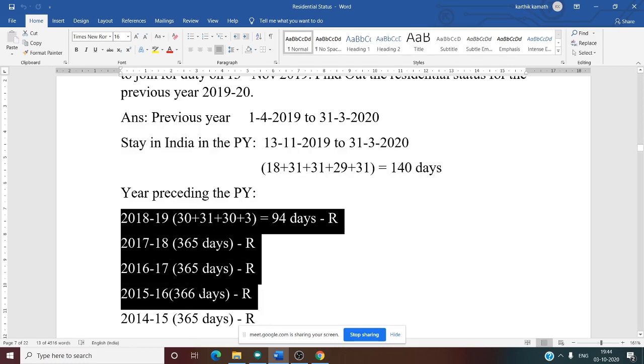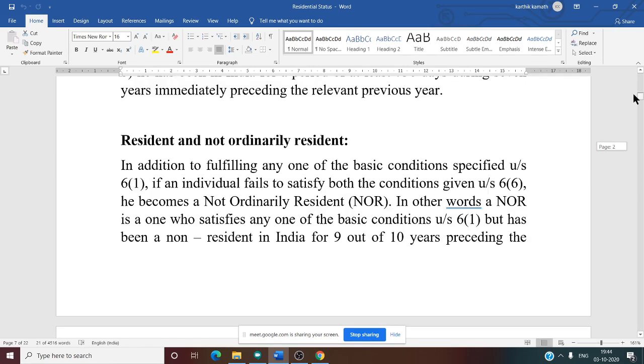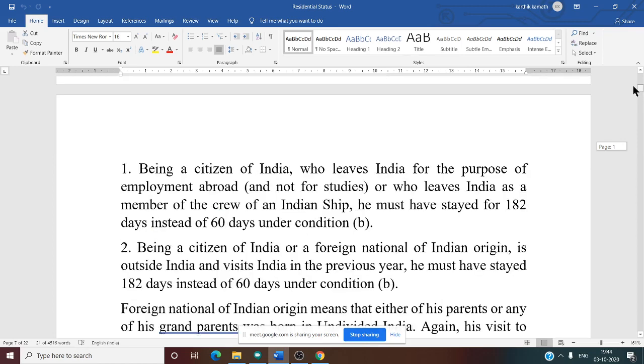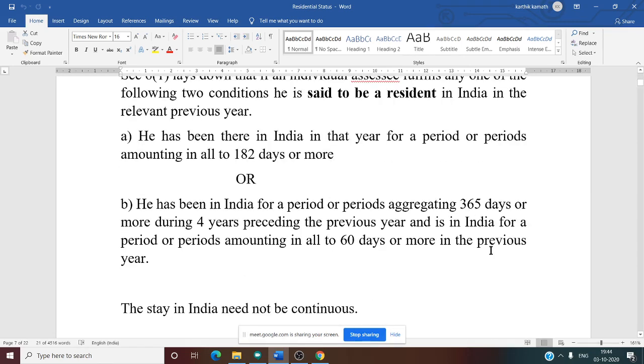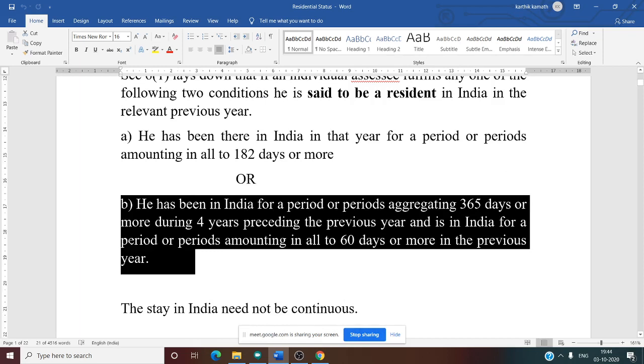So how to remember the second basic condition? 4 years preceding the previous year. Once I will show the second basic condition. See this. He has been in India for a period or periods aggregating 365 days or more during the 4 years preceding the previous year, and is in India for a period or periods amounting in all to 60 days or more in the previous year. Is this clear?